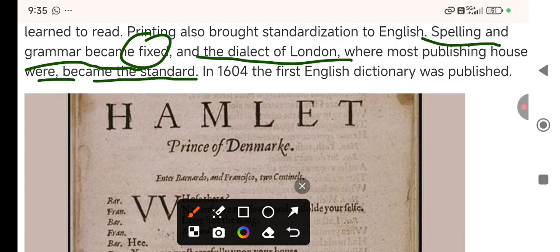Good, reputed publishing houses did not accept matter which was not standard, which did not meet the standard language. So this is also a big reason, and that's why Middle English became modern English, early modern English, right?